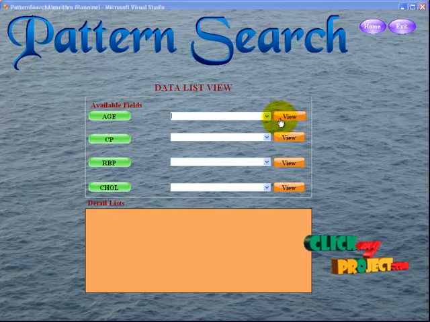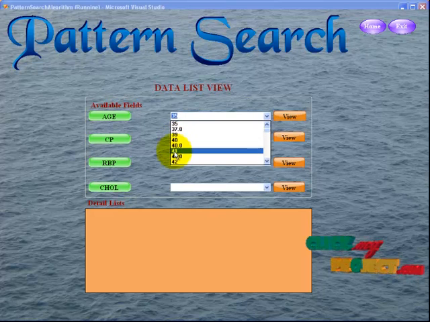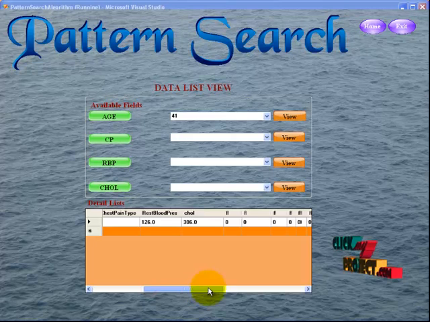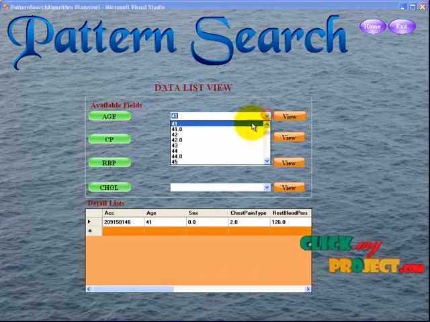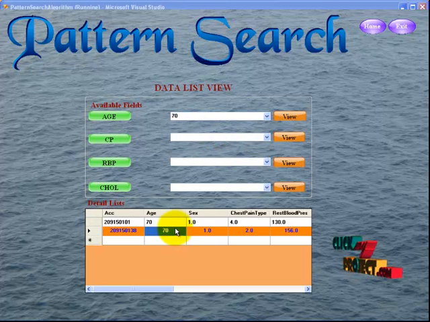I click the age and then click the specific record. It shows a lot of records. For the age 40, I check 41, age 41, and the result is exactly the result from the database. I check another one, 70.